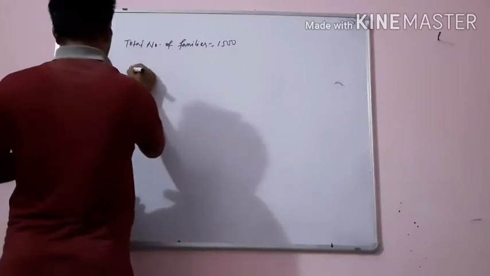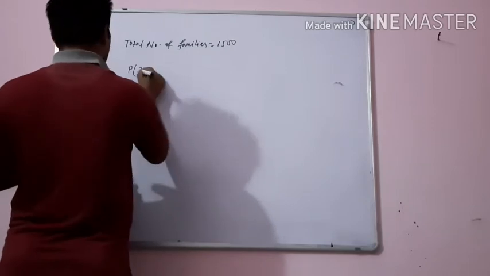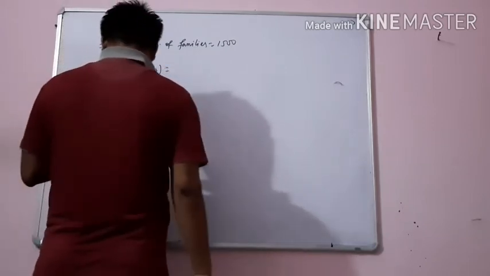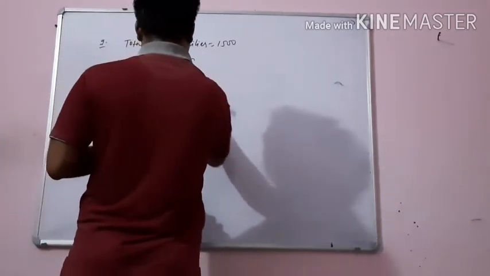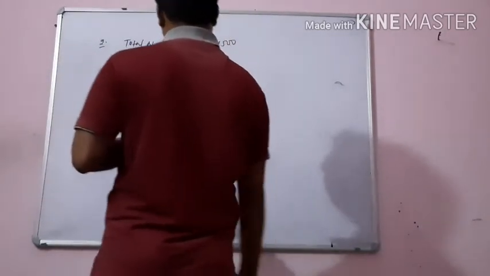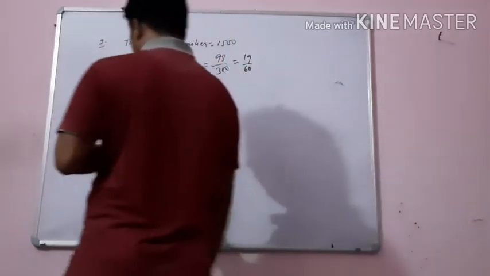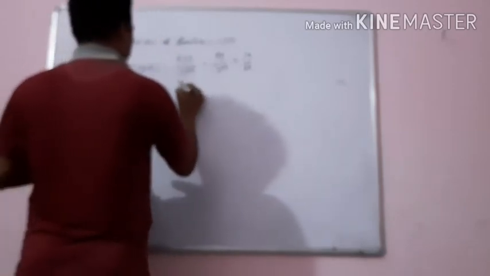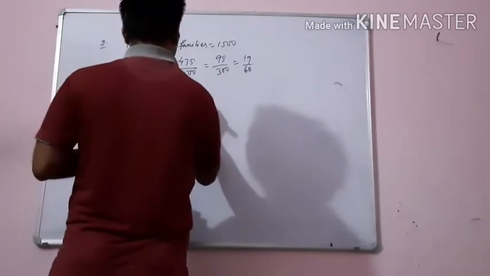Probability for 2 girls: 475 upon 1500, so it will be 95 upon 300, that is 19 upon 60. For 1 girl, the number of families is 814. So 814 upon 1500.